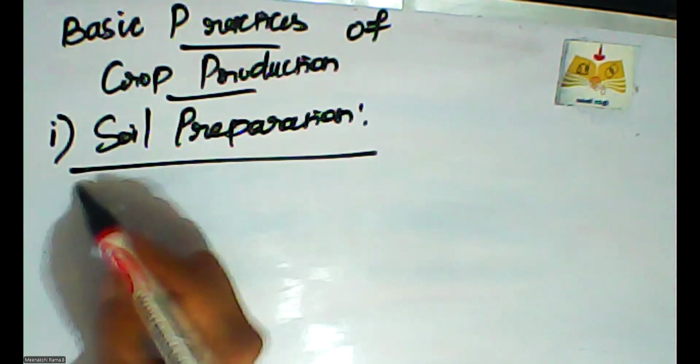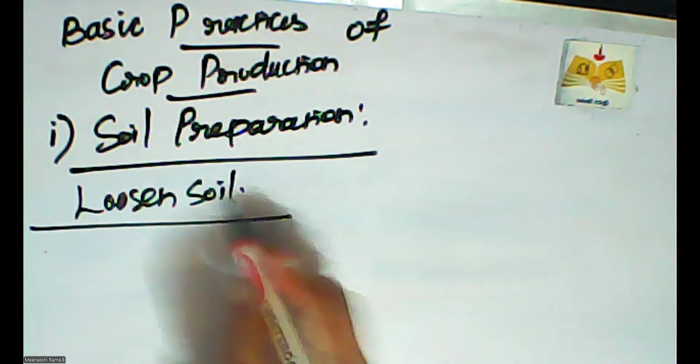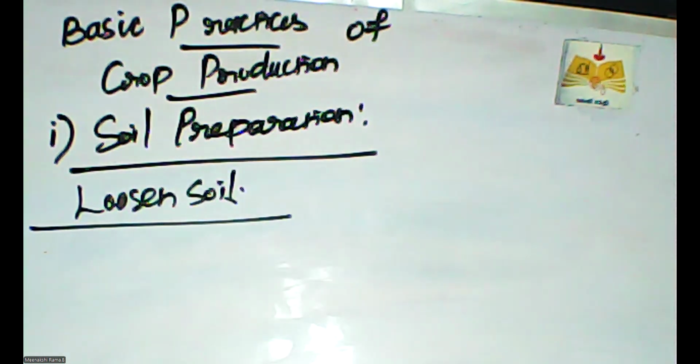The loosened soil is an important category of production. The loosened soil helps in the growth of earthworms and soil microbes. These organisms add humus, so they are friendly to the farmers.